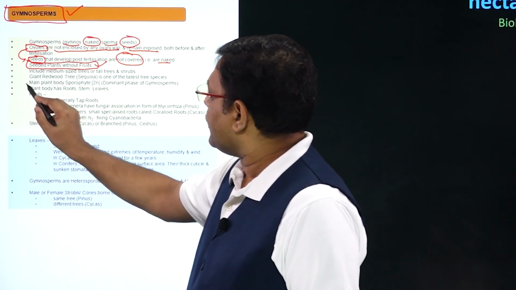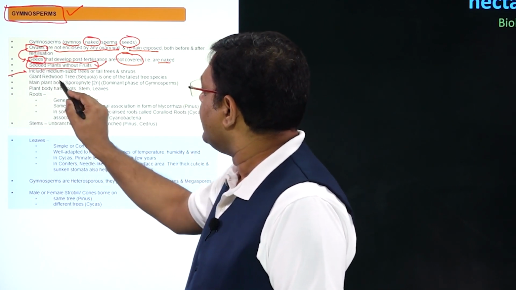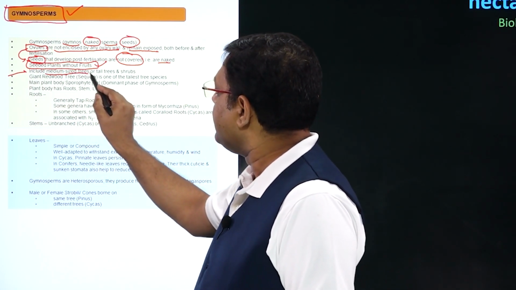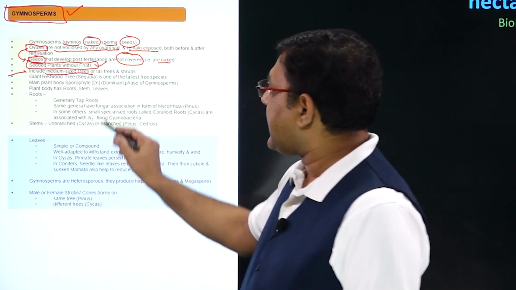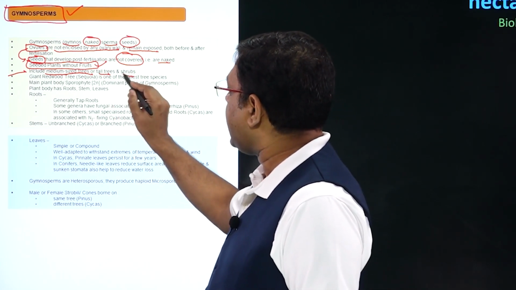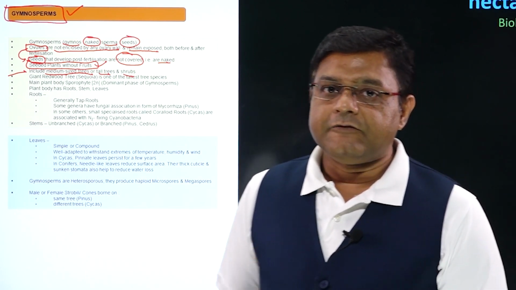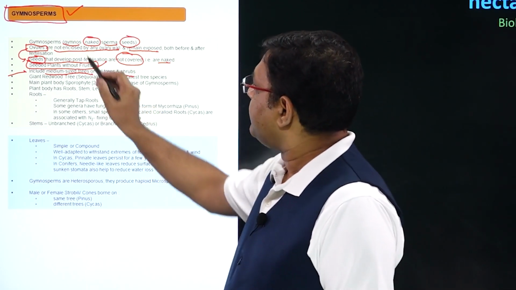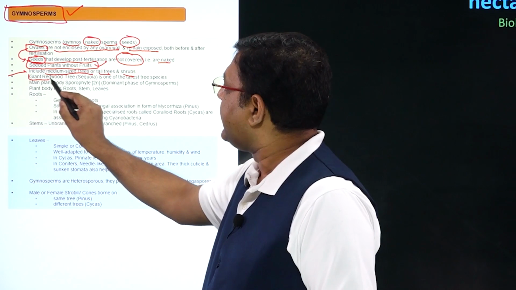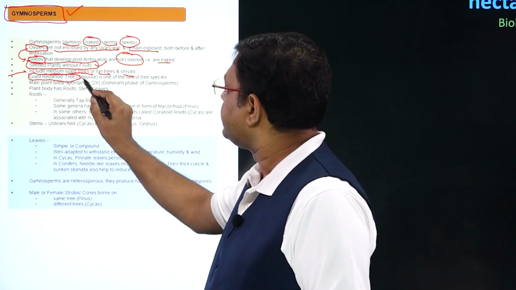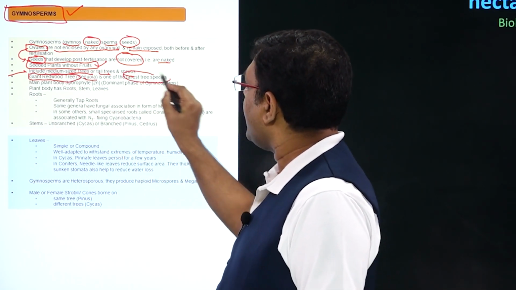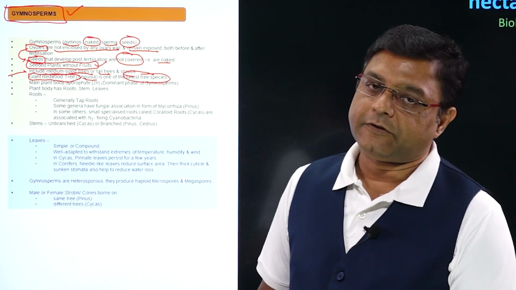After this, talking about these gymnosperms, these have medium sized trees. There can be tall trees or there can even be shrubs that are present in gymnosperms. One very famous example of gymnosperm is the giant redwood tree called sequoia. It is one of the tallest tree species that is present.